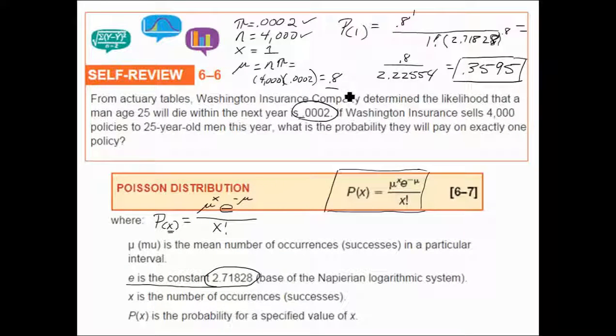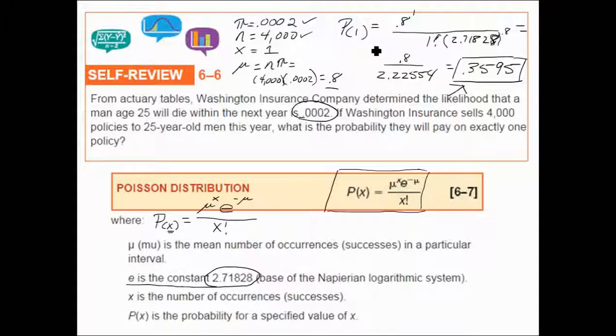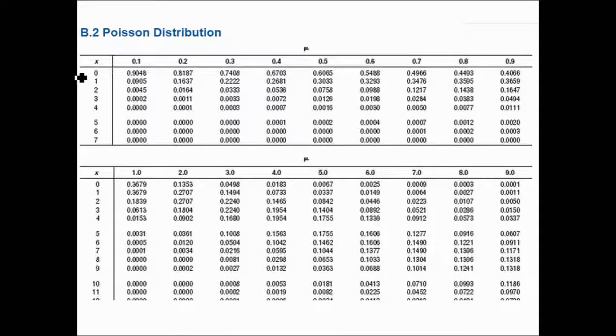What we'll need to find this probability is the number of successes we're looking for, and we're going to need to know the mu, the mean, which is 0.8. Here is our Poisson distribution that's in the appendix in your text. To use this, you'll first want to find your mean. Our mean is 0.8, you'll remember.